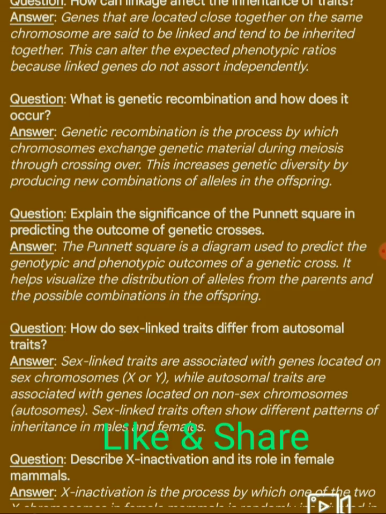Next question. Explain the significance of the Punnett square in predicting the outcome of genetic crosses. Answer: the Punnett square is a diagram used to predict the genotypic and phenotypic outcomes of a genetic cross. It helps visualize the distribution of alleles from the parents and the possible combinations in the offspring.